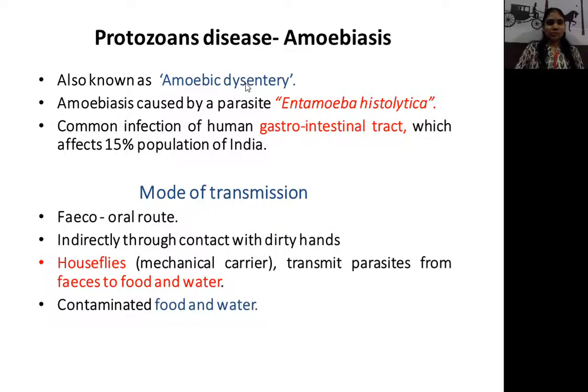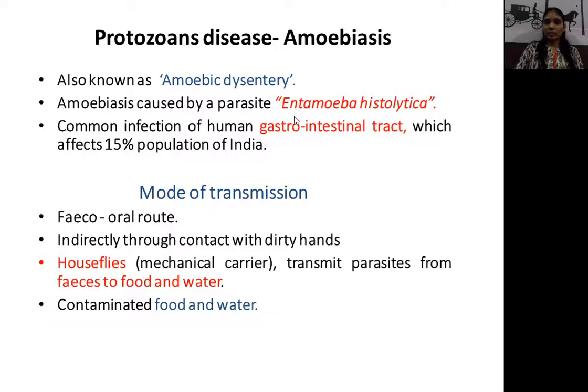Good morning, students. Today we are going to study our next disease, amoebiasis. Amoebiasis is included in the protozoan diseases, which means the parasite belongs to the protozoan phylum. Amoebiasis is caused by a parasite.